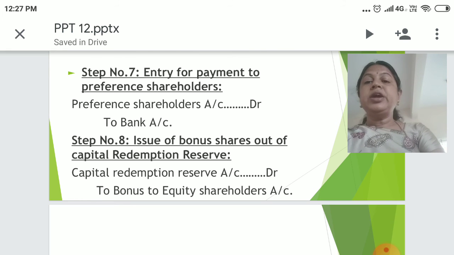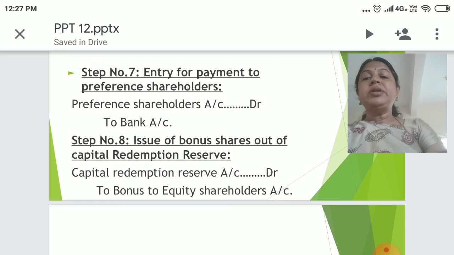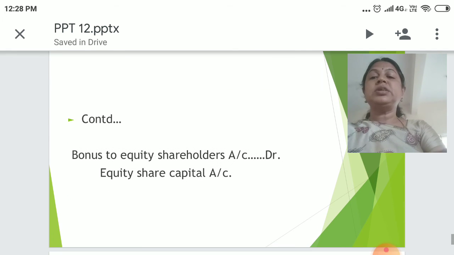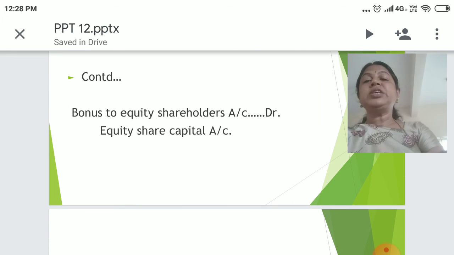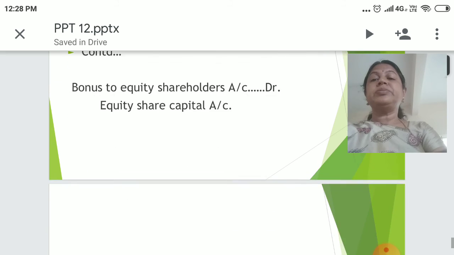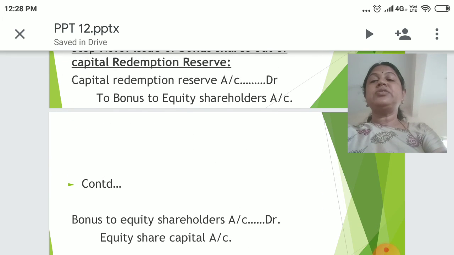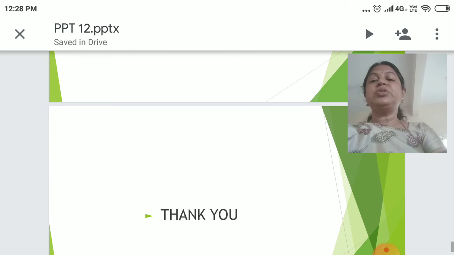Step number 8, issue of bonus shares out of capital redemption reserve. Capital redemption reserve account debit to bonus to equity shareholders account, and bonus to equity shareholders account debit to equity share capital account. So we are going to make this journal entry. There are 2 journal entries.